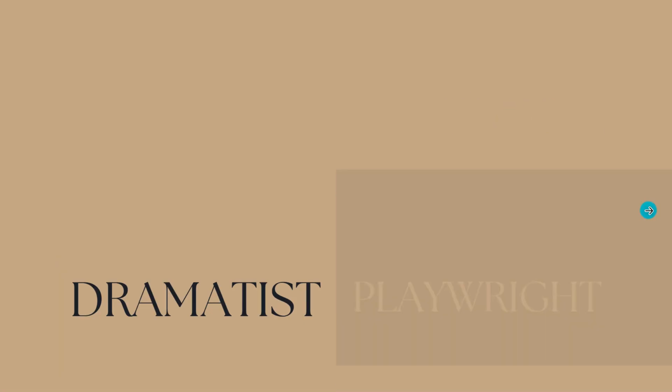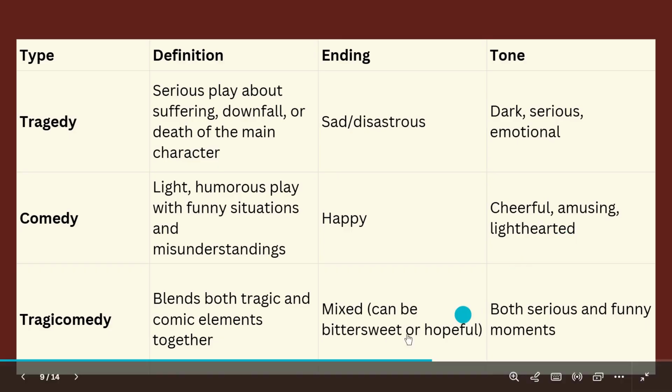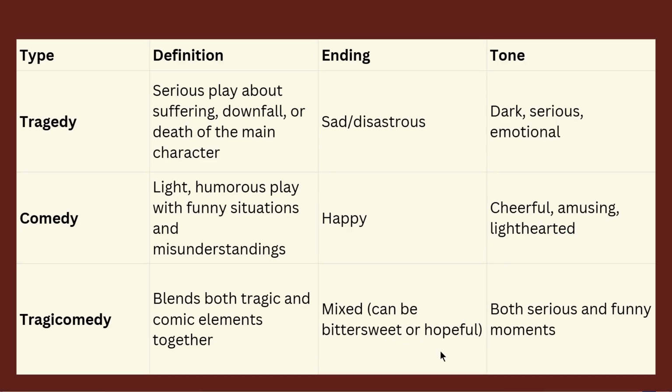Do we understand that? So for drama, we have three types of drama. We have the tragedy, comedy, and tragic comedy. Now, a play that is serious and is about the suffering, downfall, or death of the main character is a tragedy. For example, Othello by William Shakespeare. It ends sadly, and the tone means how it is presented to us.